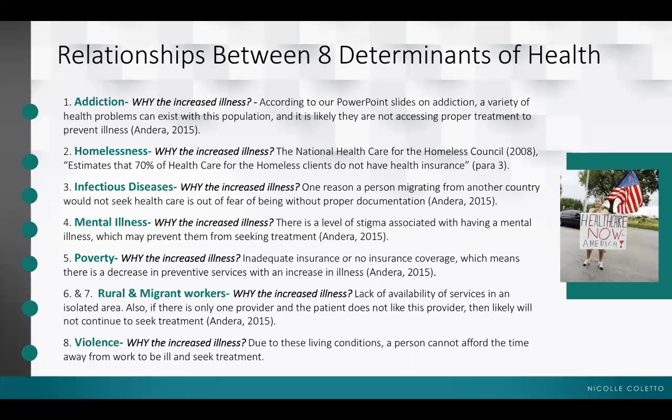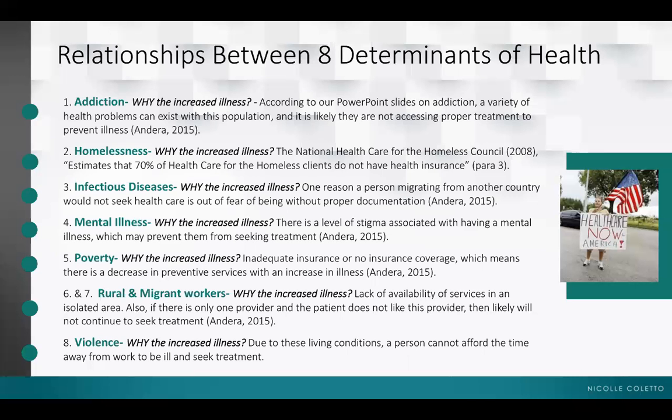Number 5, poverty. Factors that predispose persons to poverty: decreased earnings and increased number of children born to single women. Why the increased illness? Inadequate insurance or no insurance coverage, which means there is a decrease in preventive services with an increase in illness.